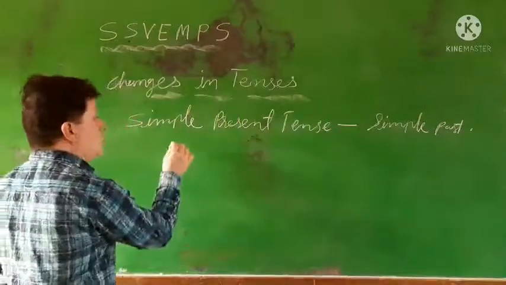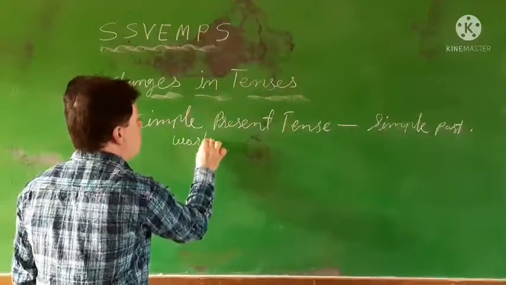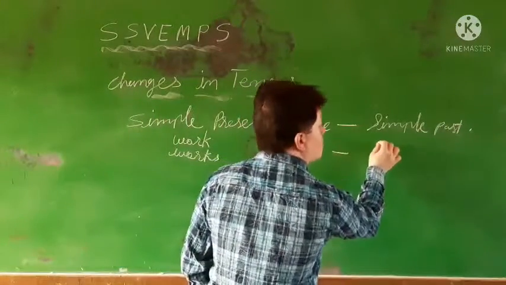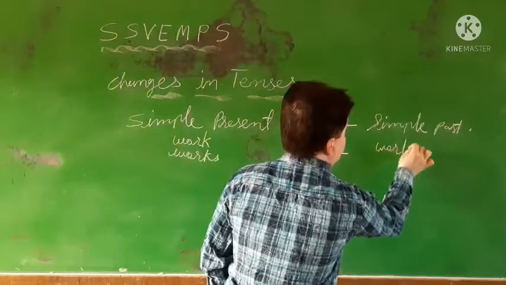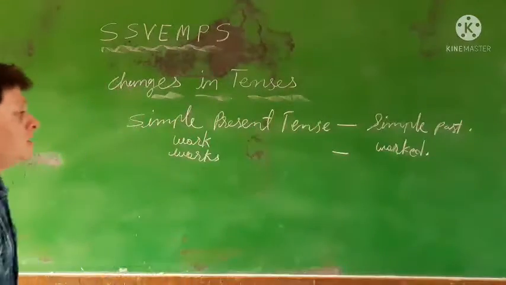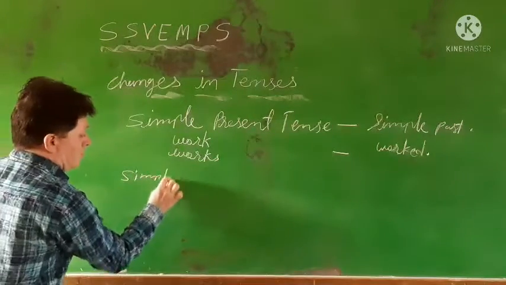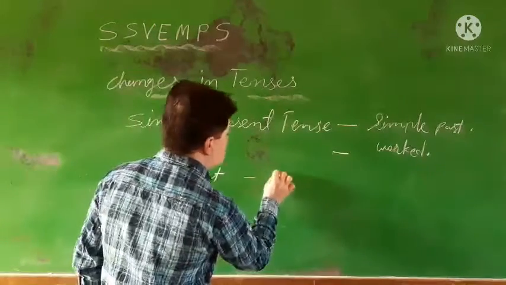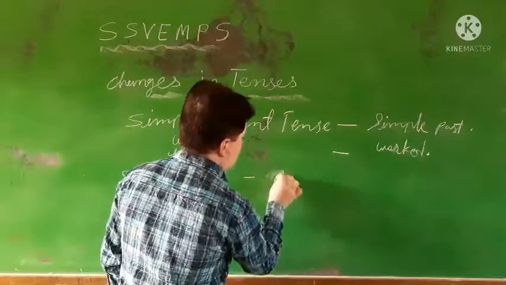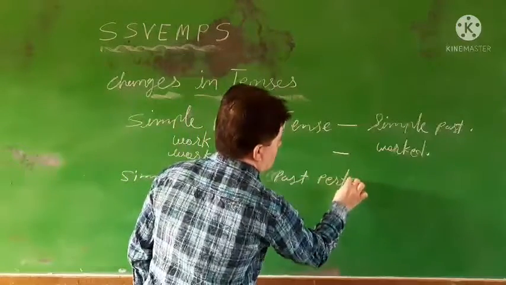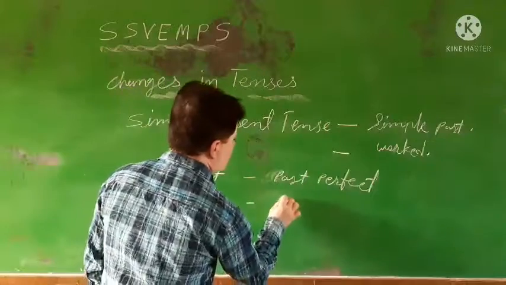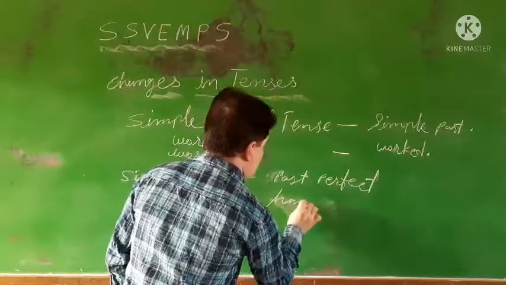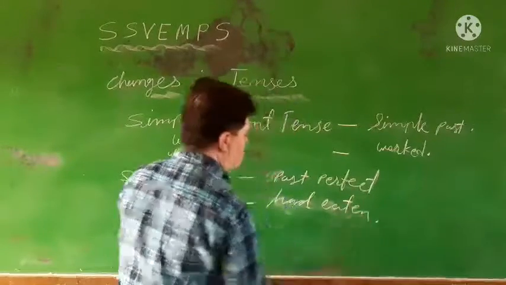If the sentence is with the verb works, it is turned into the verb worked. But if simple past is given, suppose ate is given, it turns into the past perfect, had eaten.